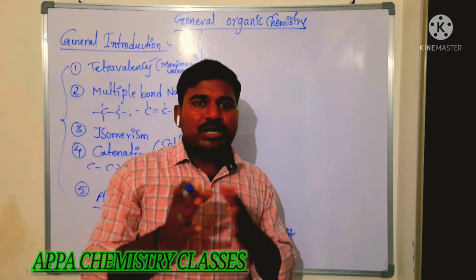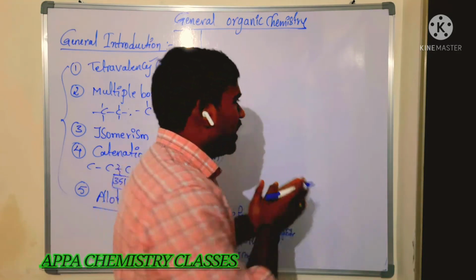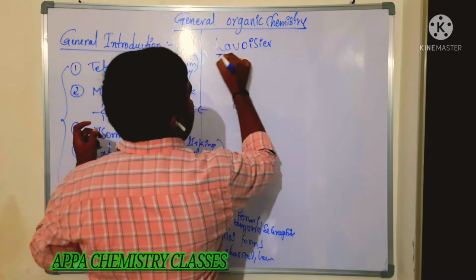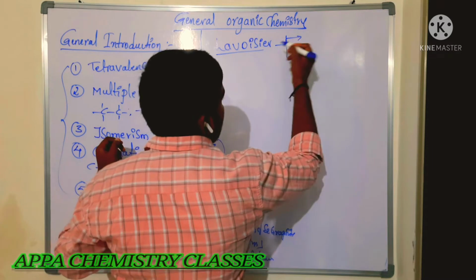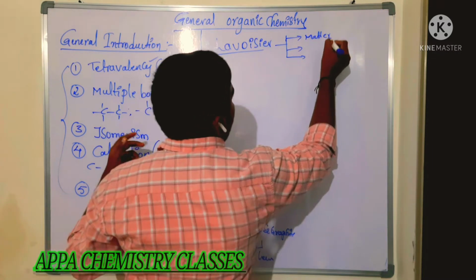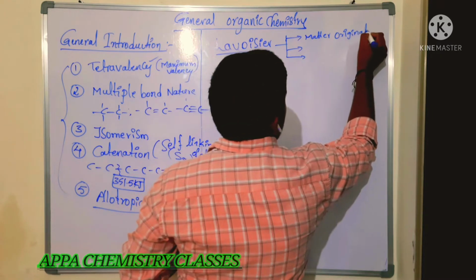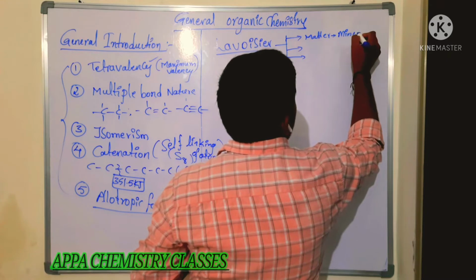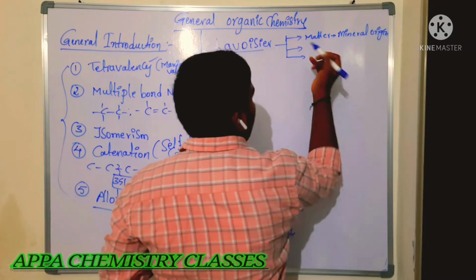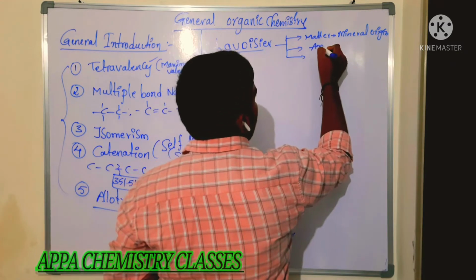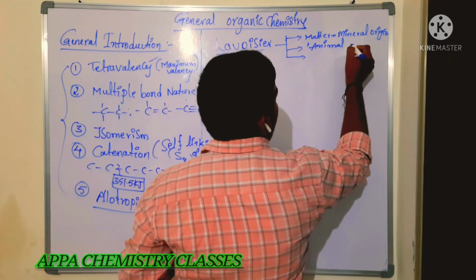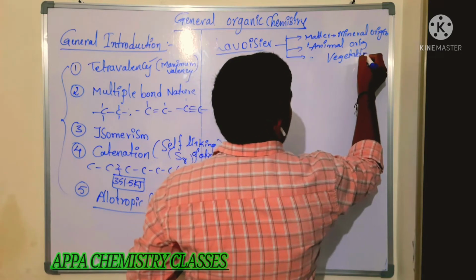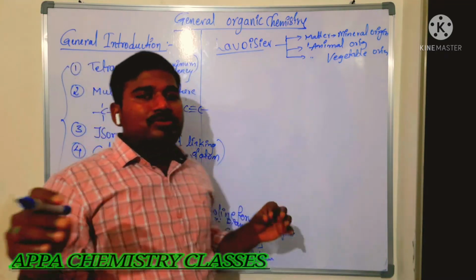He classified matter into mainly three categories: matter which originated from minerals, simply mineral origin; next, living, that is animal origin, matter which is obtained from animals; and matter which is obtained from plants, or vegetable origin. These are the major classifications which Lavoisier gave.